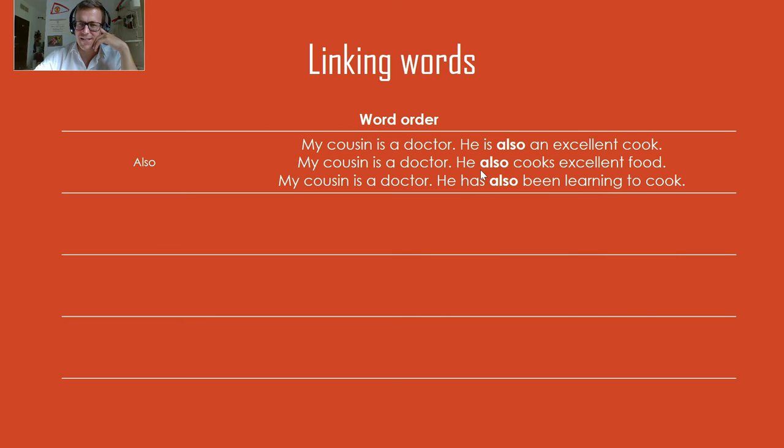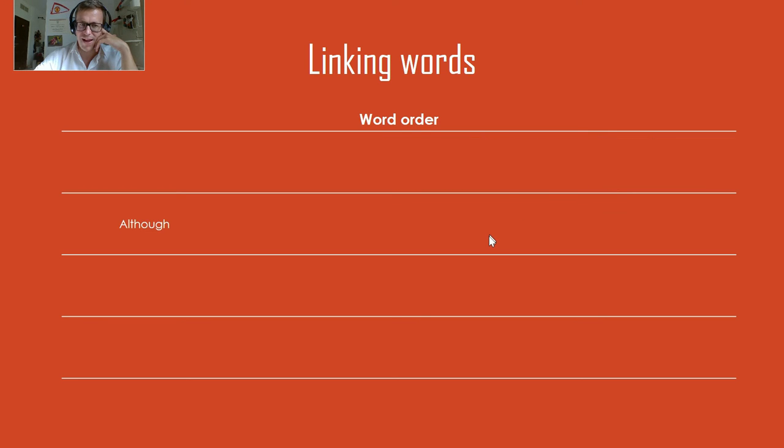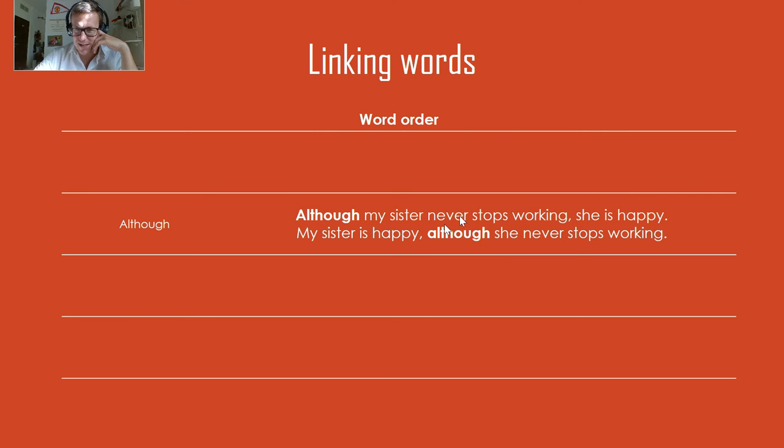Then we have the word although, which was same as but. Although my sister never stops working, she is happy. It's one sentence and it comes at the start. But you could also have my sister is happy, although she never stops working. So it can go in the middle.